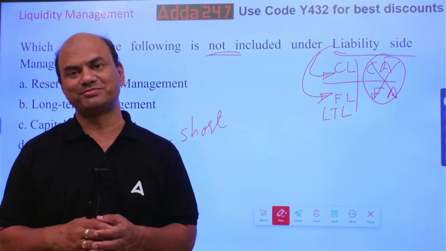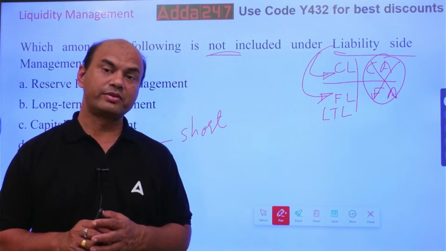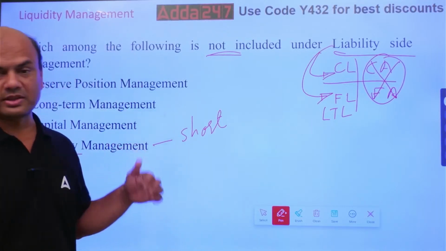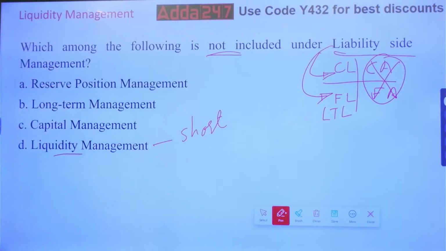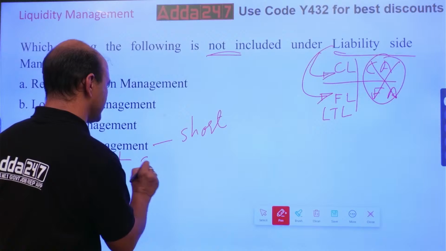Where should it come? Current liability or fixed liability? Liquidity. I am starting from the 4th one. Okay, liquidity management. It will come in current liability, correct? It will come over here. So this will be CL. I'll write it over here only, CL.